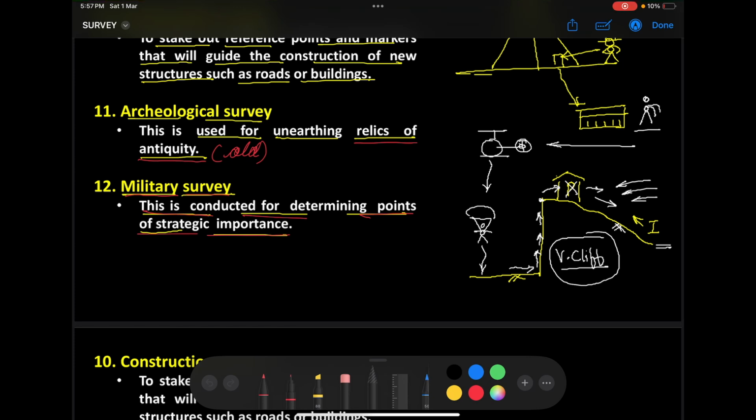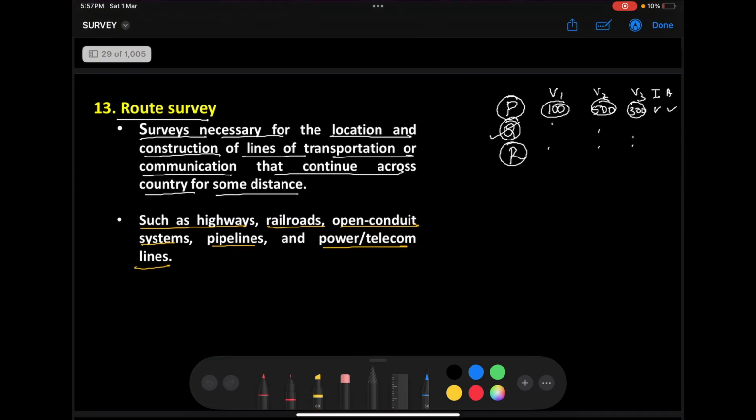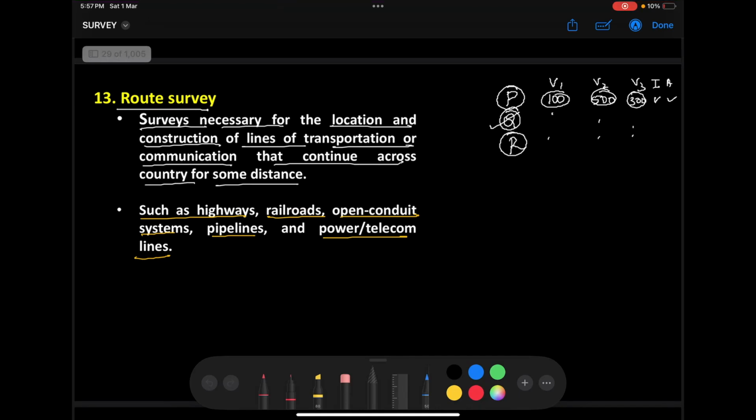Now the next survey that we have is what we call the route survey. Please tell me, is transportation over for you? Please, yes or no? Yes. Okay, so transportation is over for you.